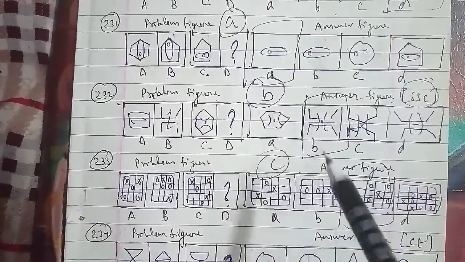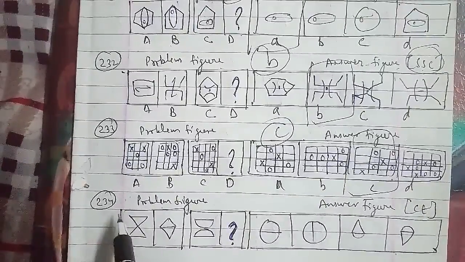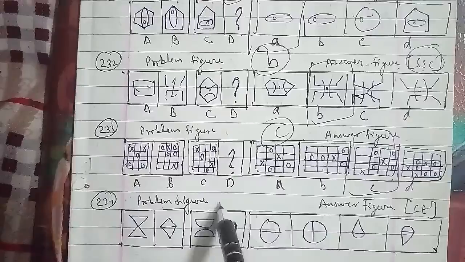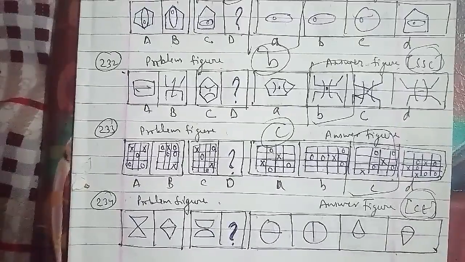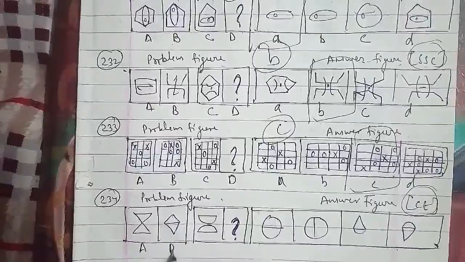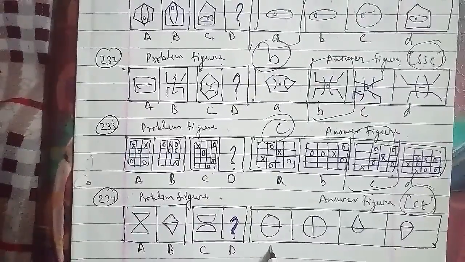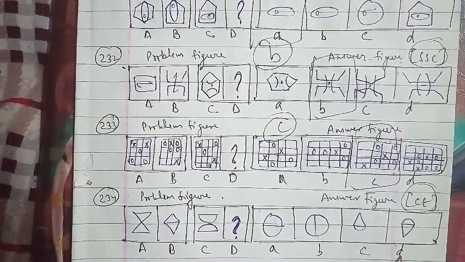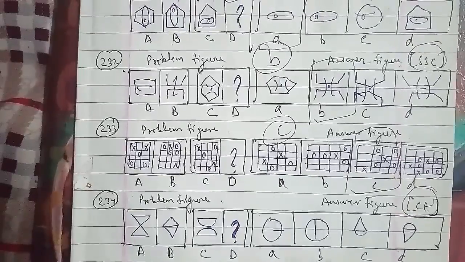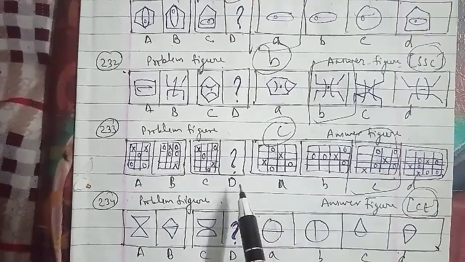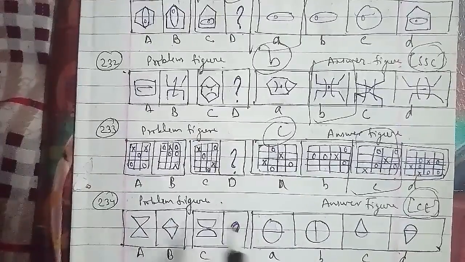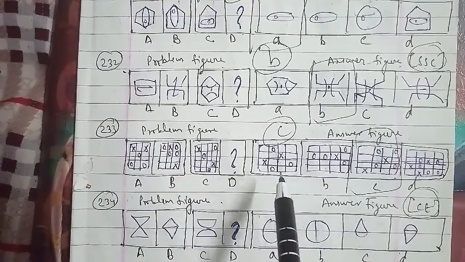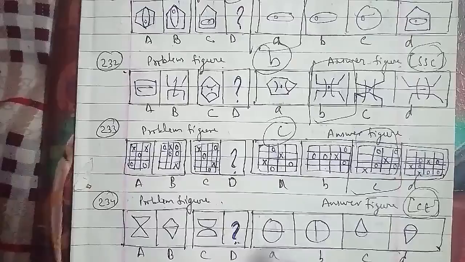We will go ahead with another question, the 234th question of the session. These were the problem figures and these were the answer figures, which have been asked in a central exam question paper, named A, B, C and D. In the same reference, the figure is divided into two equal parts about a horizontal line, and the two parts are inverted and joined to form the new figure, which is the missing figure. That is, the A figure will be the right answer for this question as well.